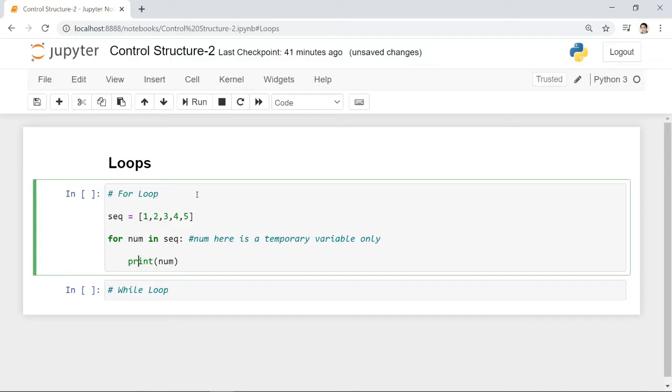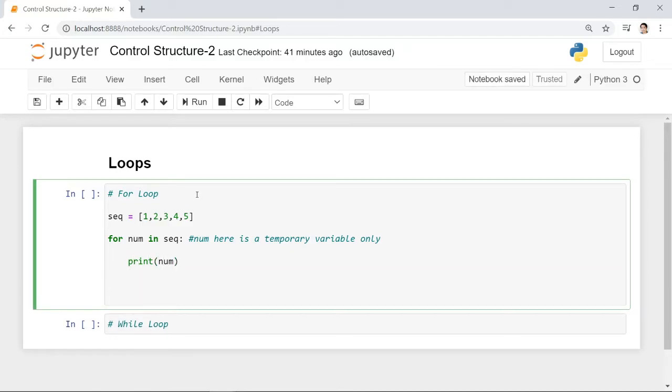If you come from another programming language background, the for loop looks like this: for i equals 1, you have the initial value; then i less than or equal to 5, you have your condition; then you have your increment.